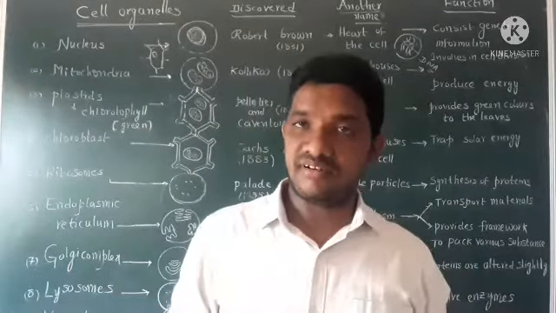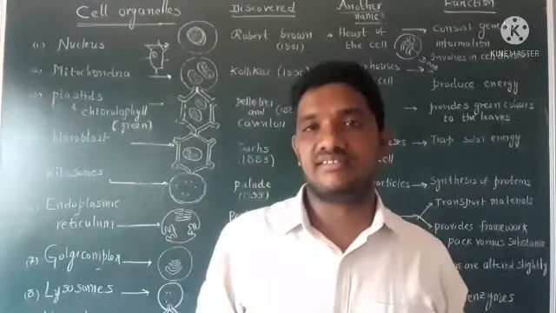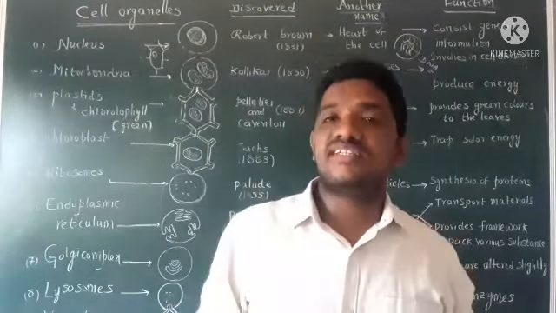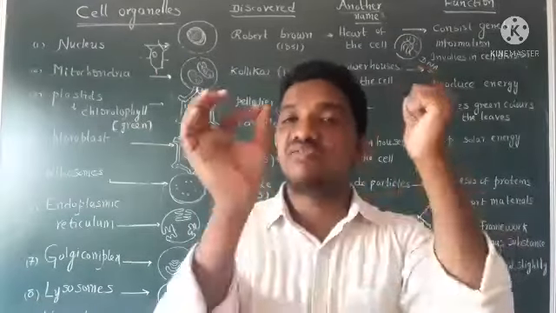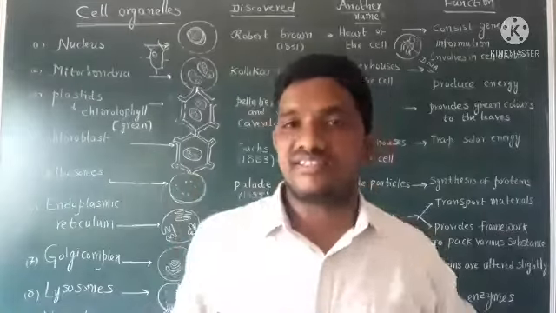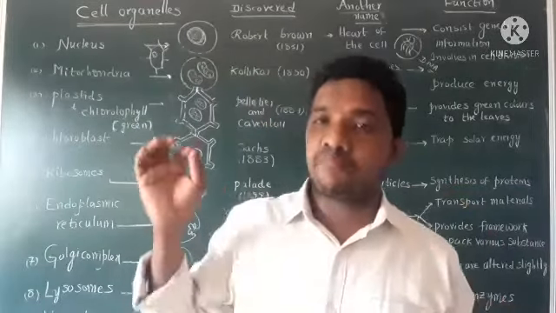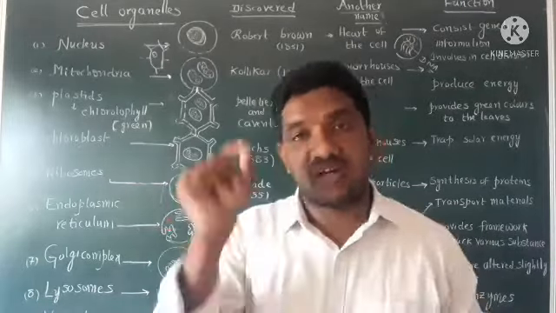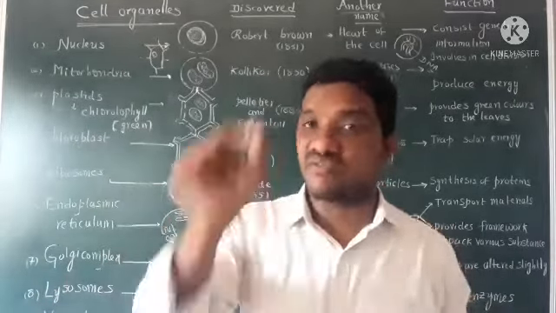For example, hair color is one of the character. Eye color is one of the character. Skin color is one of the character. These all are different characters getting from our parents. So passing of characters from one generation to the next generation is because of DNA.